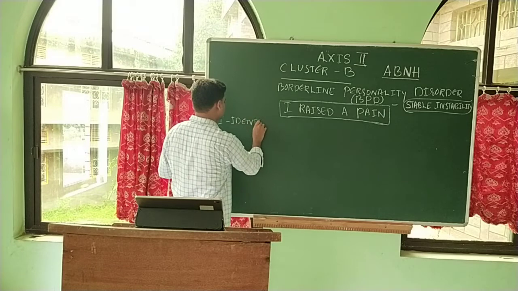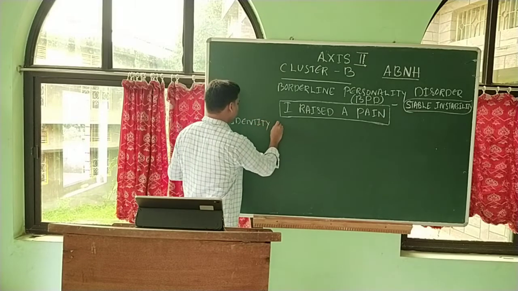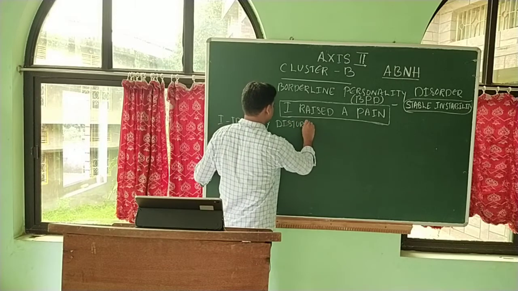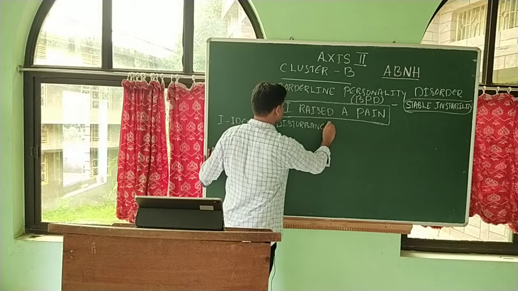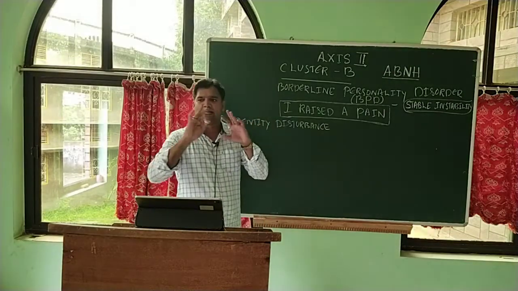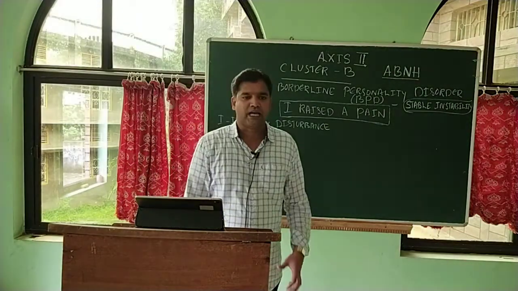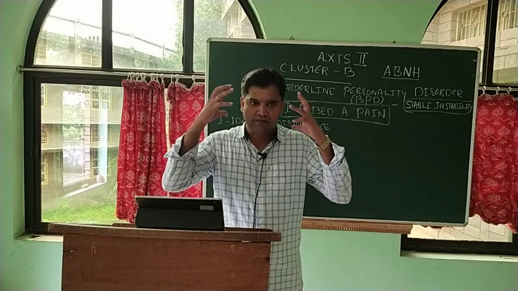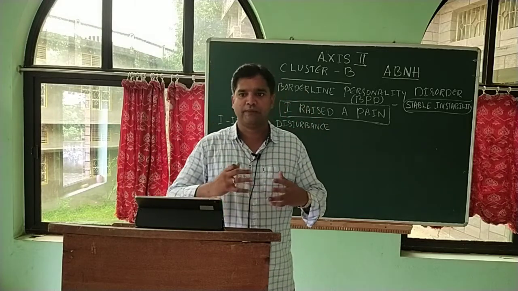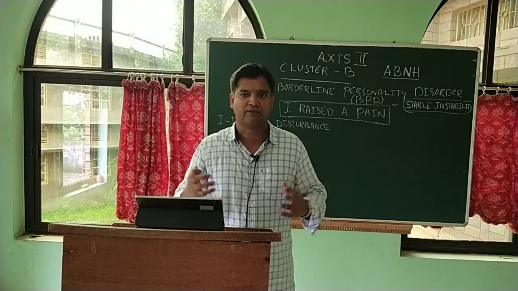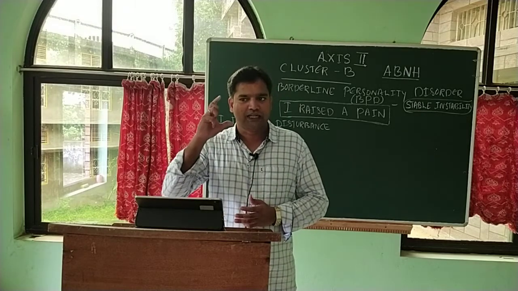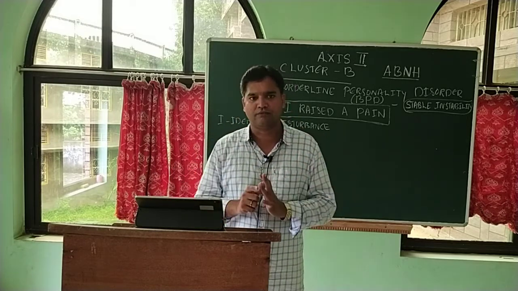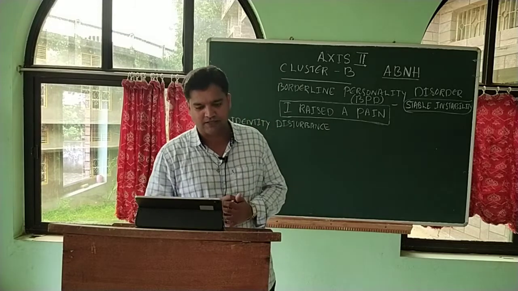Identity disturbance. Their identity is totally disturbed. They have no clear-cut identity. It is called identity diffusion. They do not have a sense of self. Naturally, they may not have a sense of belonging because they have no clarity about their own selves. So it is identity diffusion or identity disturbance.